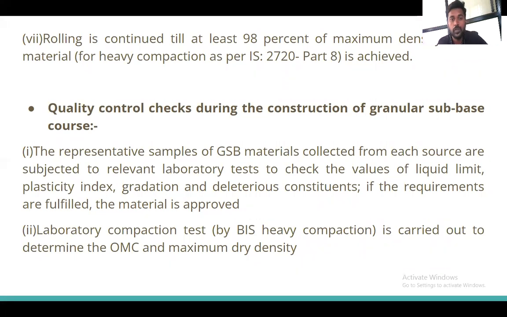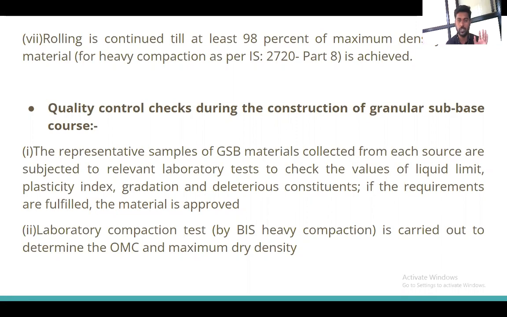Okay, whatever tests I have to perform on that soil, all those tests are carried out, like the liquid limit test, plasticity index, gradation test, density test. Okay, likewise, all the tests I have to carry out. If the results are satisfactory, then we can use that material. Okay, so this is the first quality check. Now the second is that the laboratory compaction test is to be carried out by the heavy compaction test to determine the optimum moisture content and the maximum dry density.